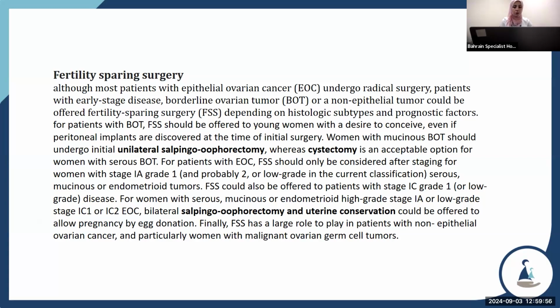For women with serous, mucinous, or endometrioid high-grade stage 1A or low-grade stage 1C1 or 1C2 epithelial ovarian cancer, bilateral salpingo-oophorectomy and uterine conservation could be offered to allow pregnancy by egg donation. Finally, fertility-sparing surgery has a large role to play in patients with non-epithelial ovarian cancer, in particular women with malignant ovarian germ cell tumor.